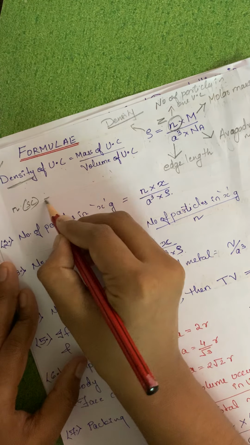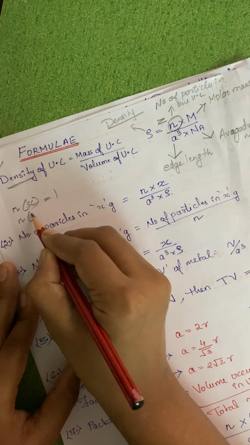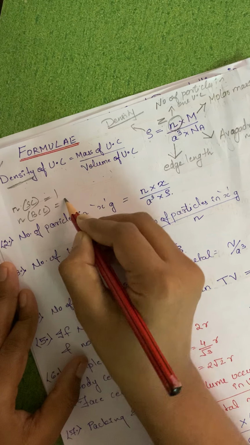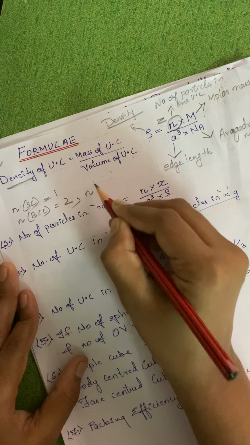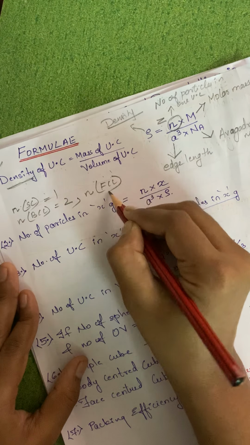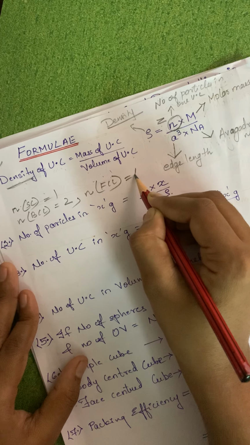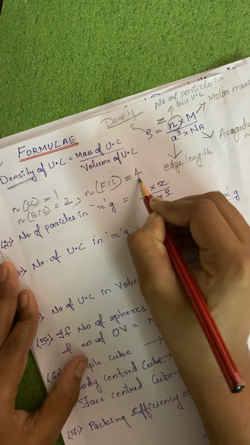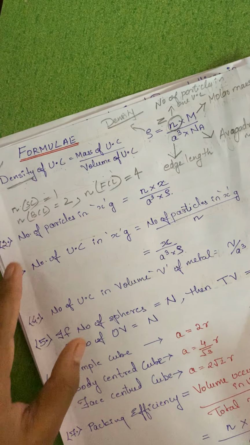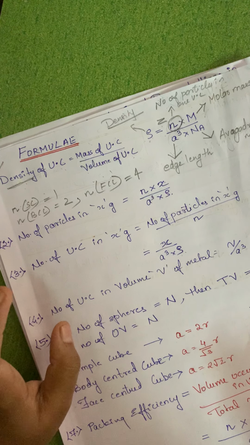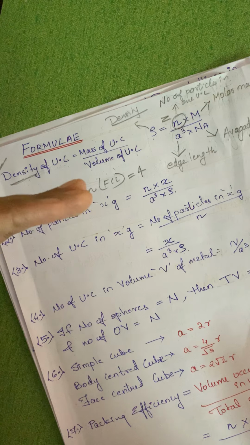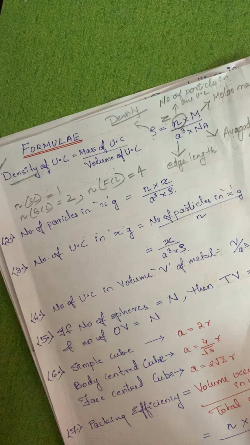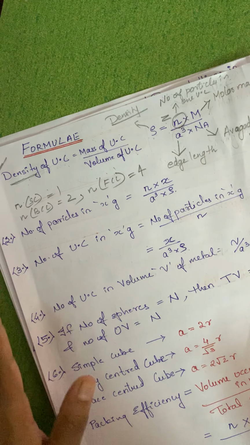Number of particles in BCC structure will be equal to 2, and in FCC structure it is equal to 4. We have dealt with how it is 1, 2 and 4, but now we are just summarizing all the formulas, so please keep all these things in mind.